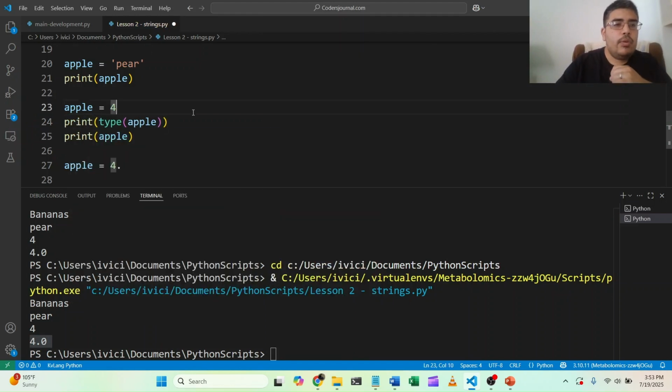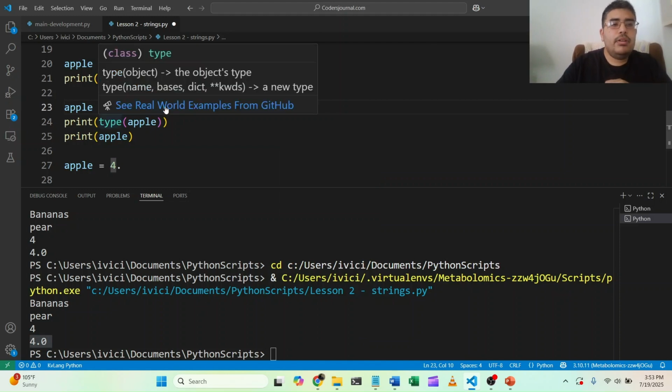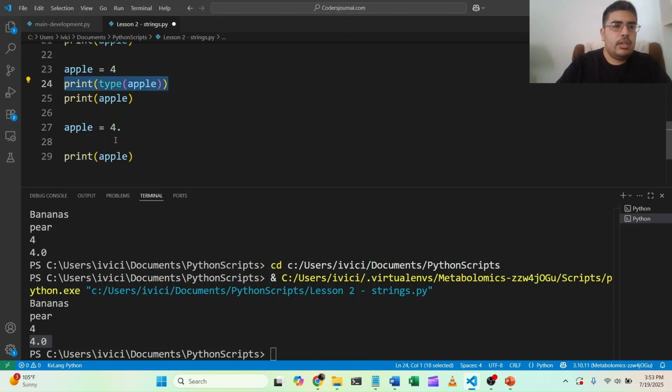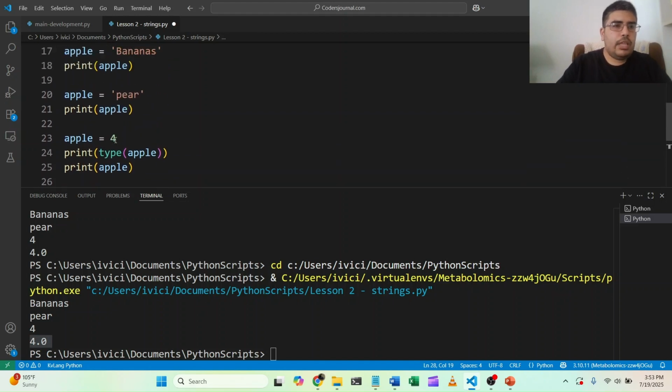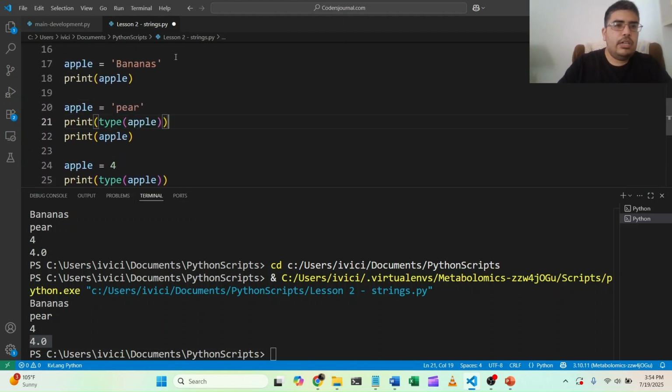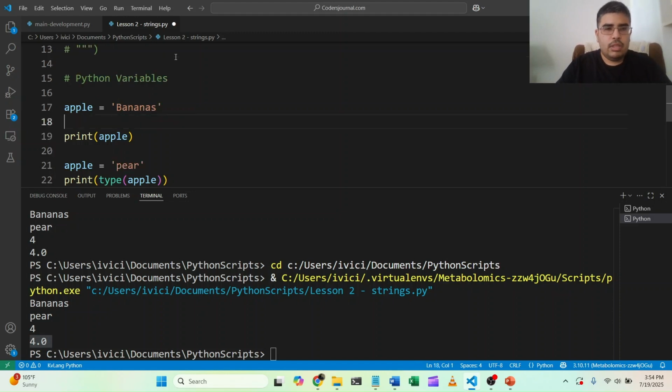So here we go. We have print type apple. Print the data type of apple. And then we're going to print the apple. All right, so let's try that. Let's put that here. Let's put that underneath pear as well, and we'll put that underneath bananas. And let's